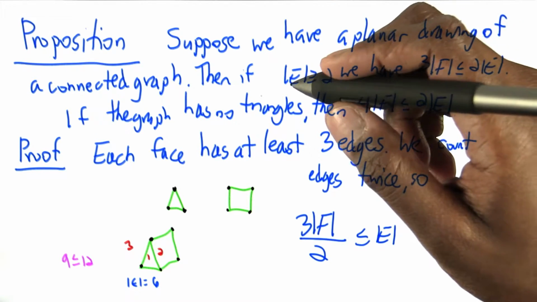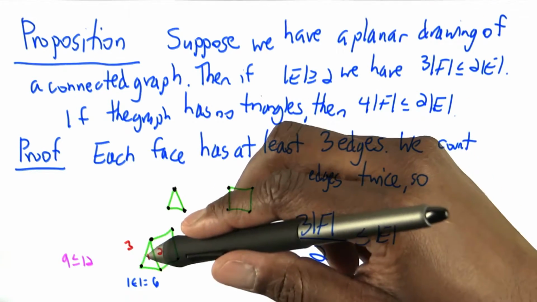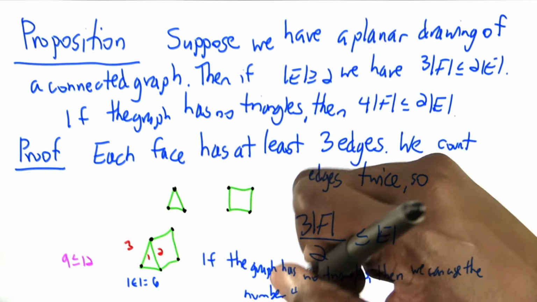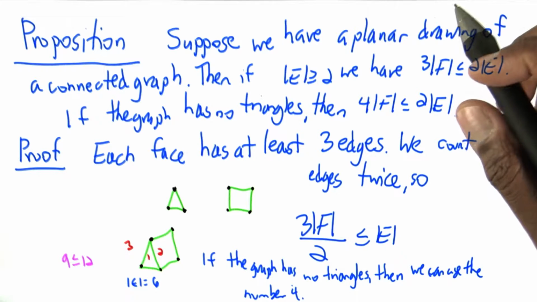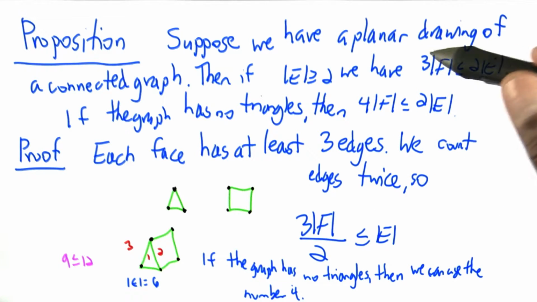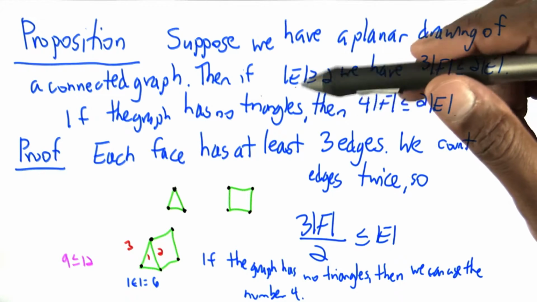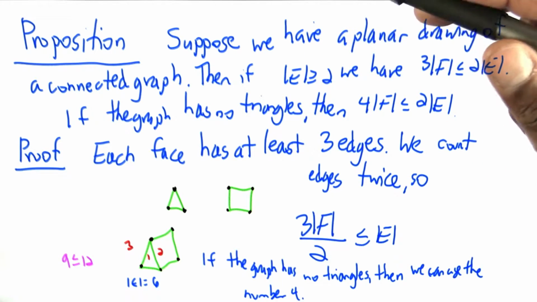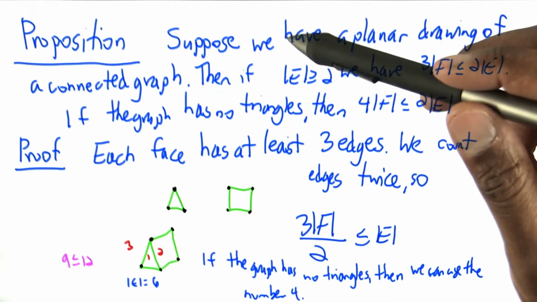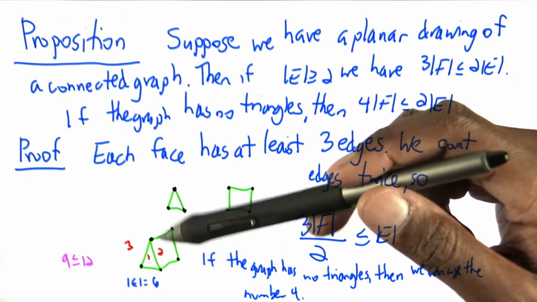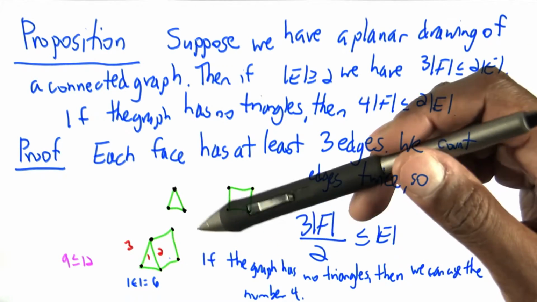Now, if the graph has no triangles, then that means there are no 3-sided faces. If the graph has no 3-sided faces, we could use the number 4 where we used 3. Now, what's this issue here with the number of edges being at least 2? Well, if there's only 1 edge, then we really only have a strange kind of country.